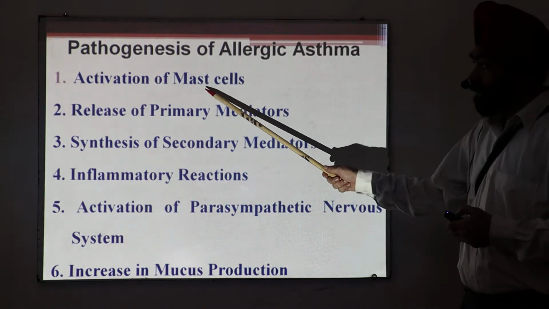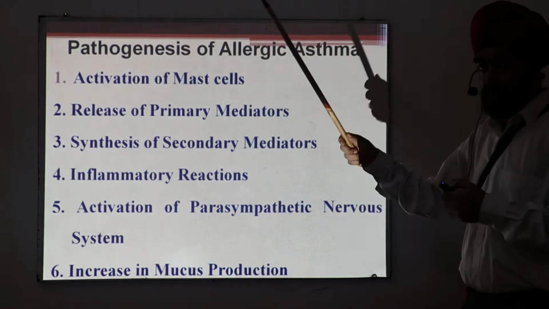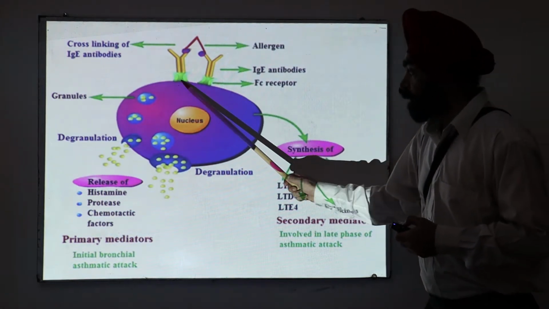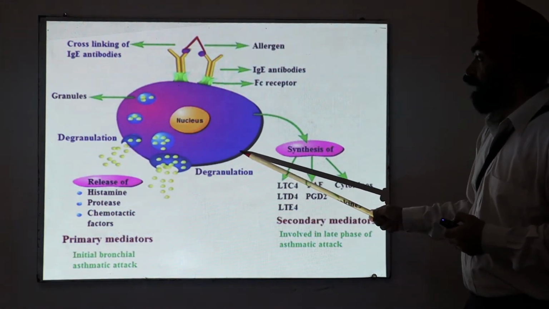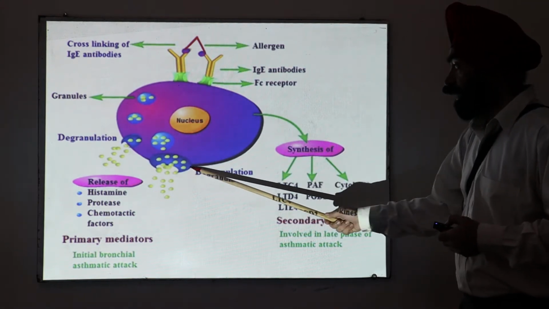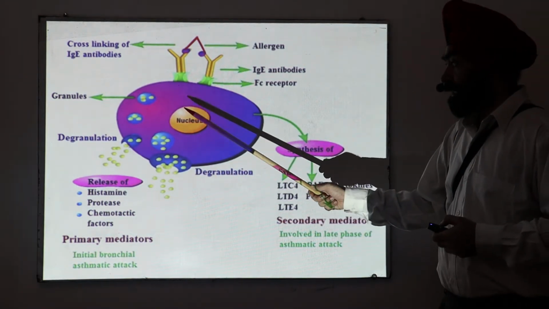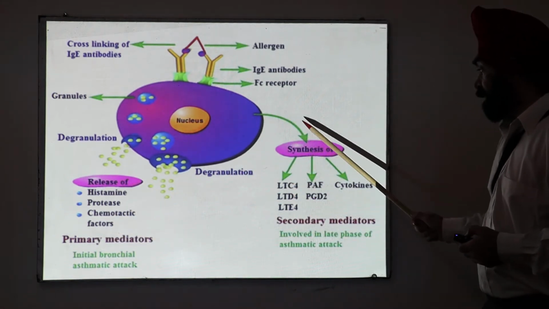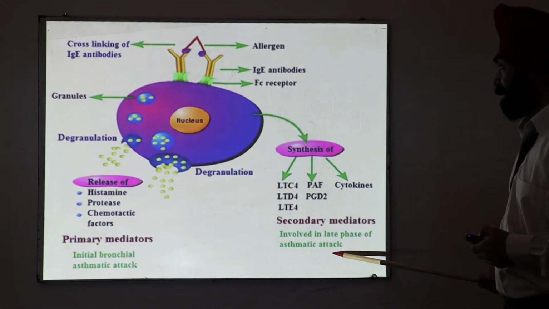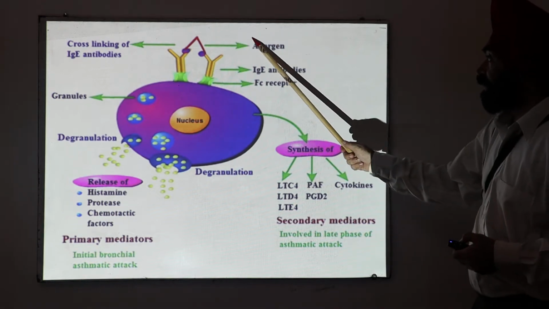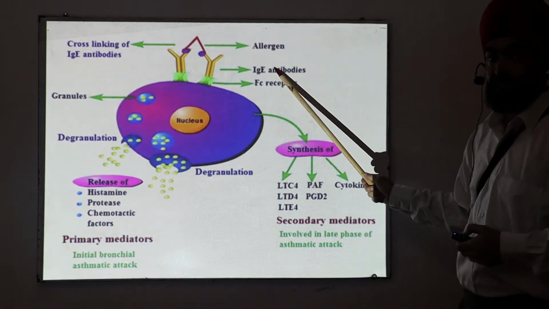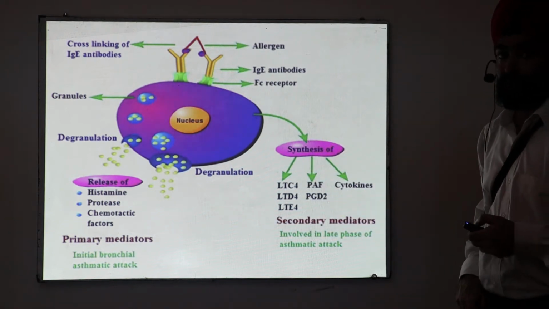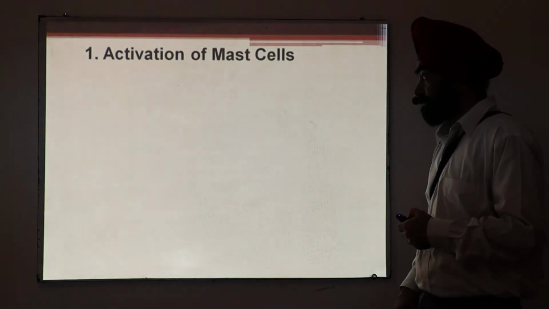Before discussing these individually, I would like to summarize the whole thing in asthma. So now we can consider a mast cell. From the mast cells there is a release of primary mediators, and from the mast cells there is also a release of secondary mediators. And we have the allergen and the IgE antibodies. We will discuss the whole process in detail in the subsequent slides.